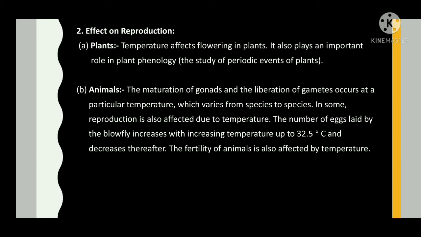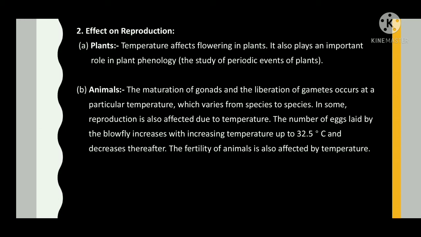Effect on reproduction. Plants: temperature affects flowering in plants. It also plays an important role in plant phenology, the study of periodic events of plants. Animals: the maturation of gonads and the liberation of gametes occur at a particular temperature, which varies from species to species.